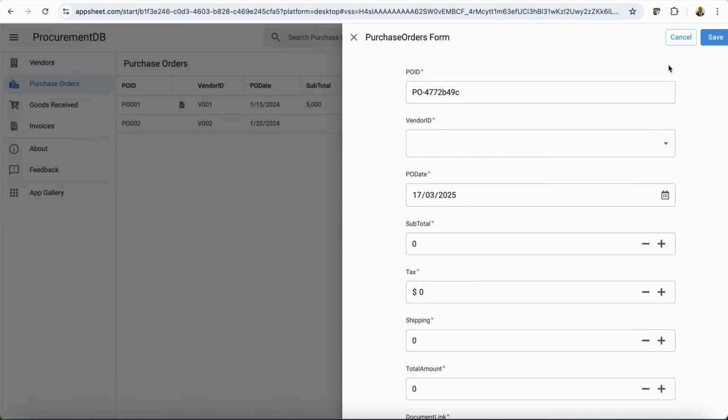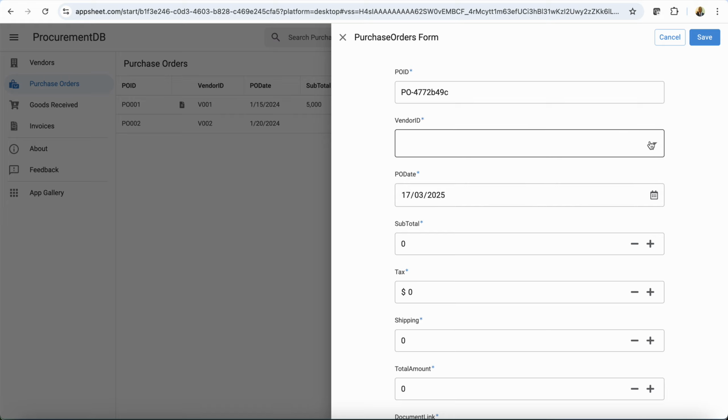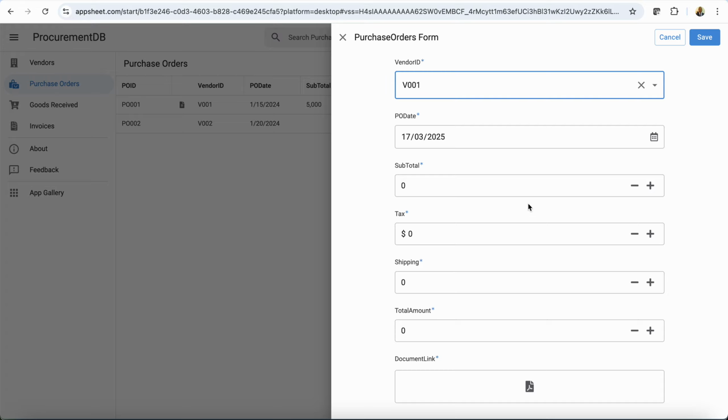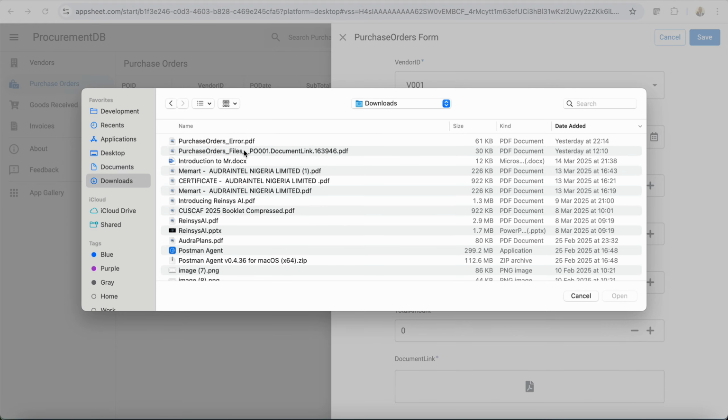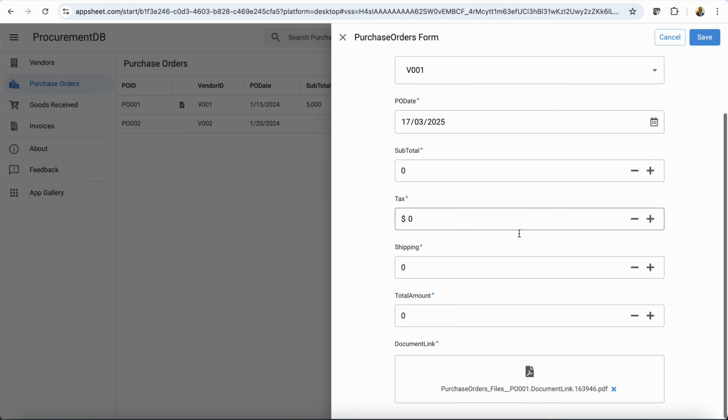So all you need to do now is add this PO right from here. Select the vendor. Don't bother putting all this information that you could have extracted from the document. Just attach the document directly. Find it in my downloads. It's this one, and then save.